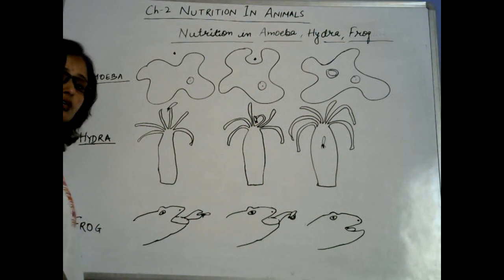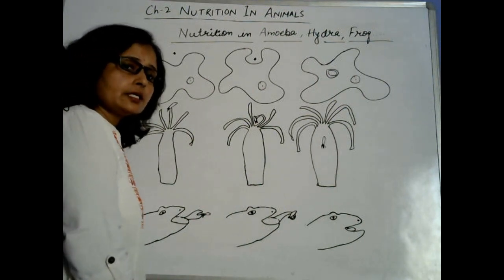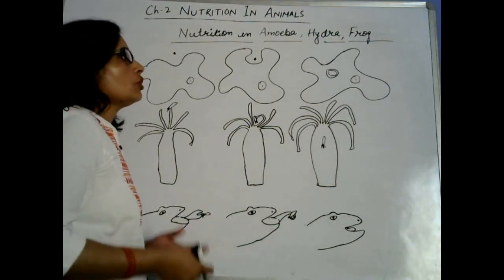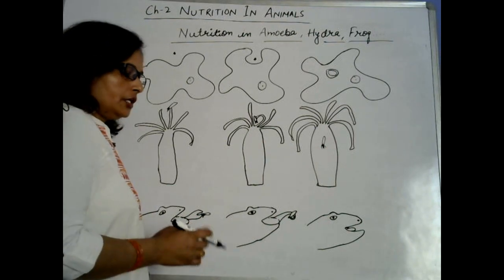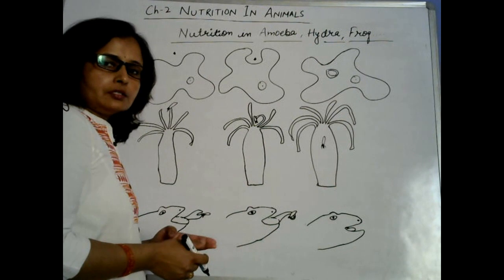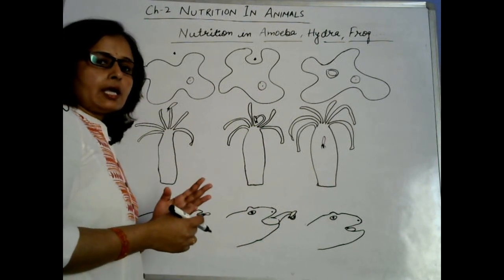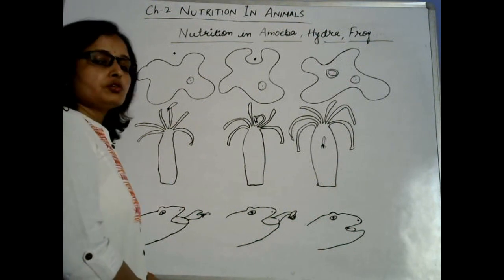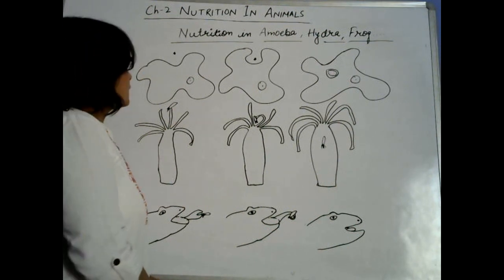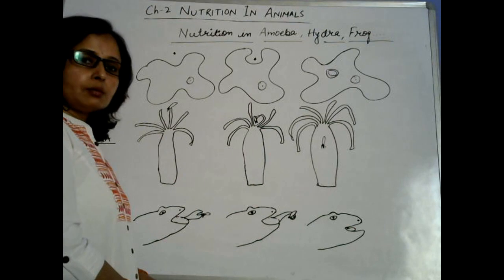Amoeba is a unicellular organism and its single cell performs all the work, all the steps of nutrition. If you remember, what are those five steps? Ingestion, digestion, absorption, assimilation and egestion. So all those steps of nutrition take place in the single-celled amoeba.